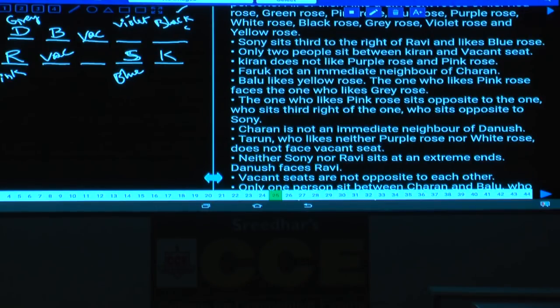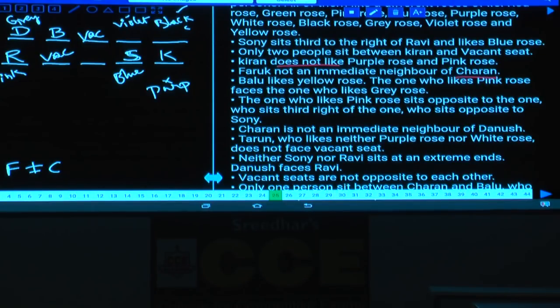And only 2 people between Kiran and the vacant seat, and Kiran does not like purple. Hence write purple and put a cross. Kiran does not like purple and pink roses. Pink anyhow is liked by Ravi. Farooq is not an immediate neighbor of Charan. F and C are not immediate neighbors to each other.